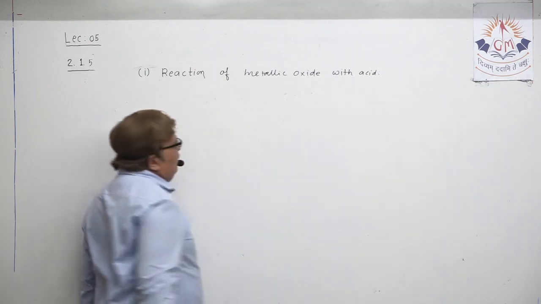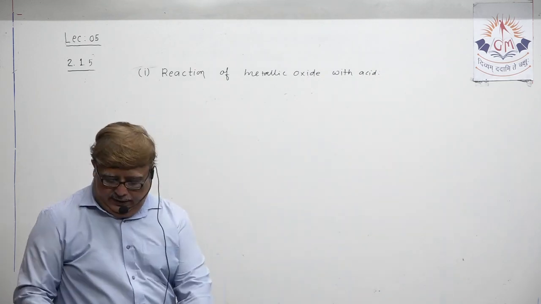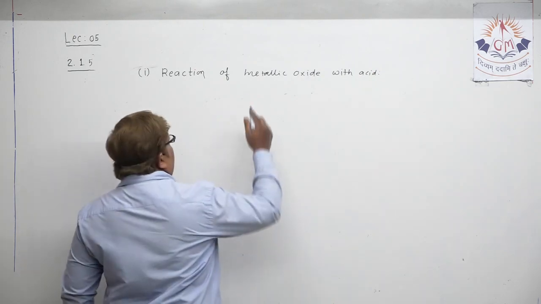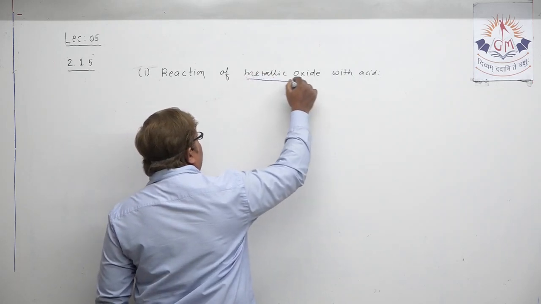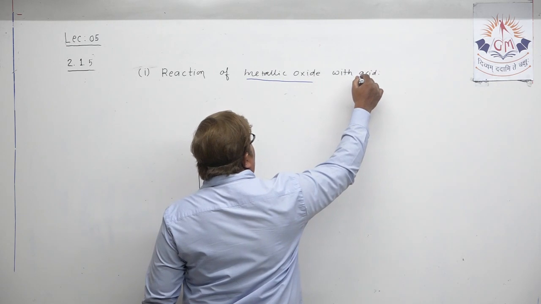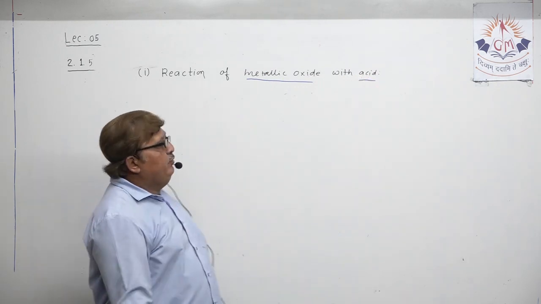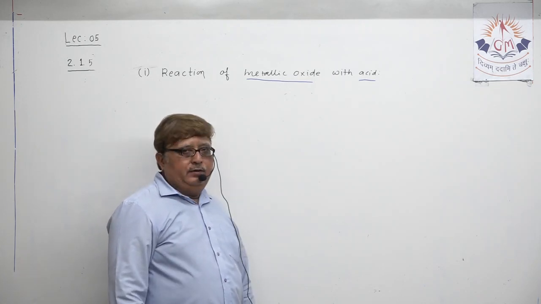The second title we will write when we explain it. Here just the one title only, that is reaction of metallic oxide. Mind this word, metallic oxide with acid. What happens actually? We will try to understand.